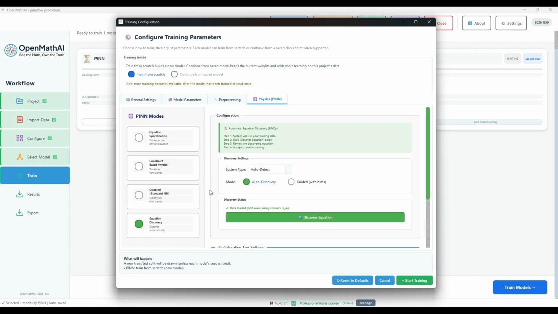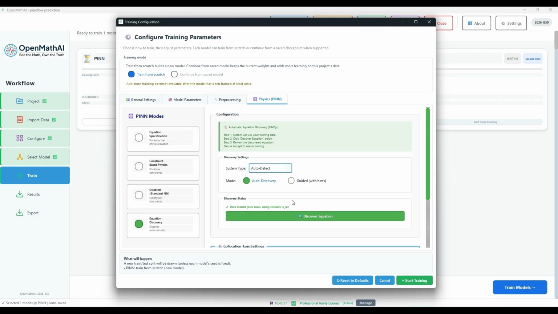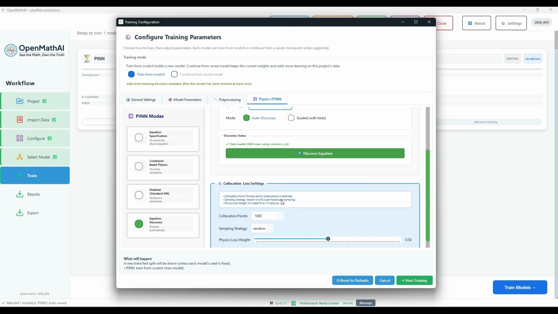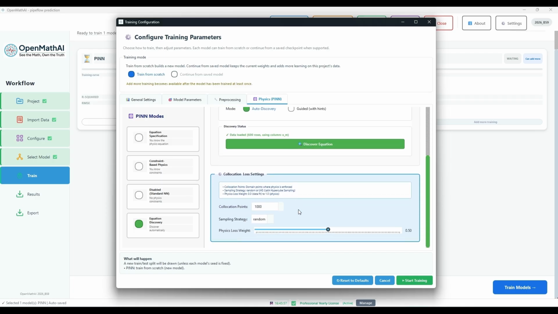Review the system type options. The available system types include auto detect, ship speed control, battery management, thermodynamics, motor control, and custom. For this example, keep the system type set to auto detect. Keep the mode as auto discovery and the system type as auto detect. Review the collocation loss settings, including the number of collocation points, sampling strategy, and physics loss weight.